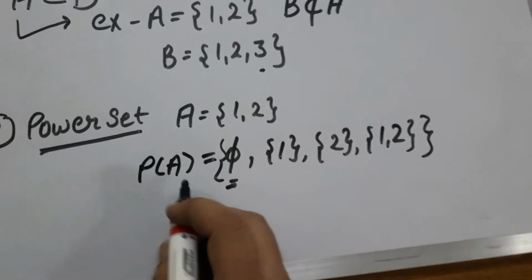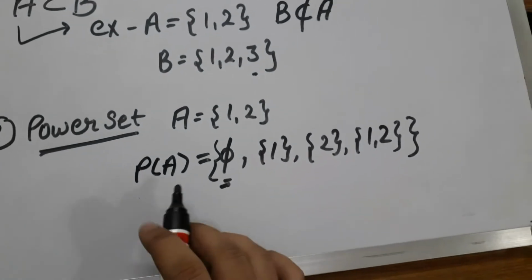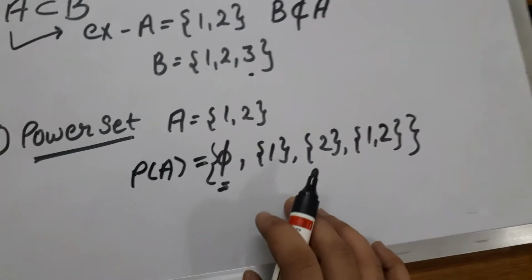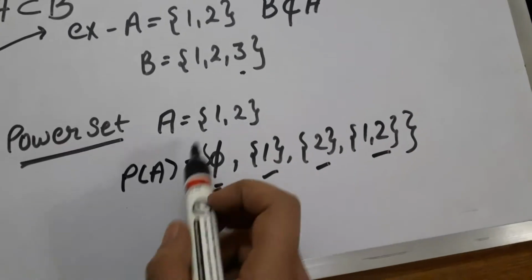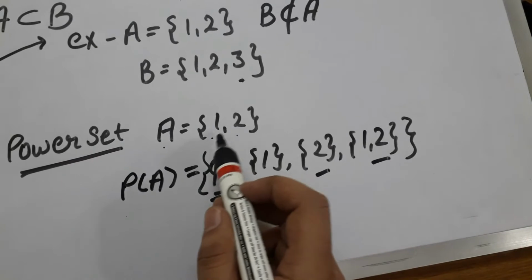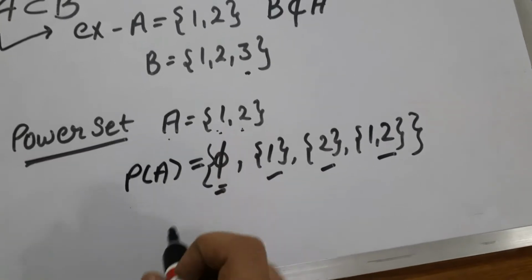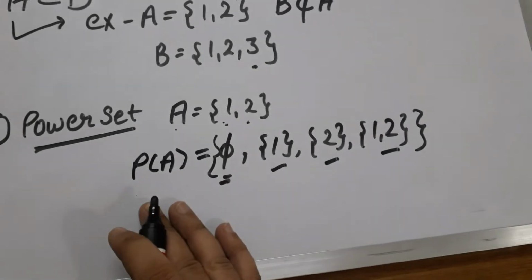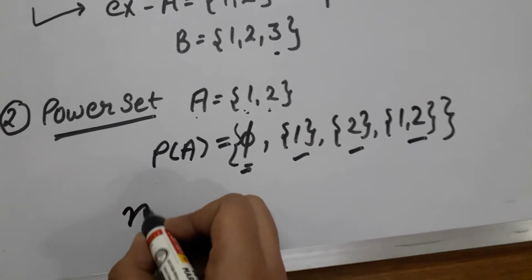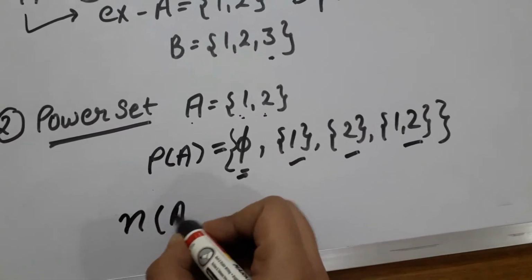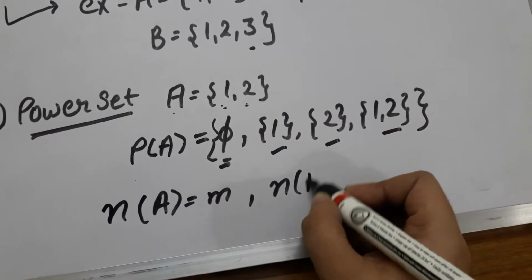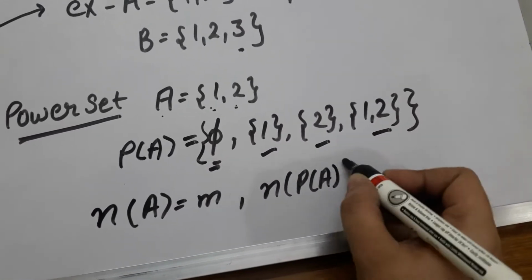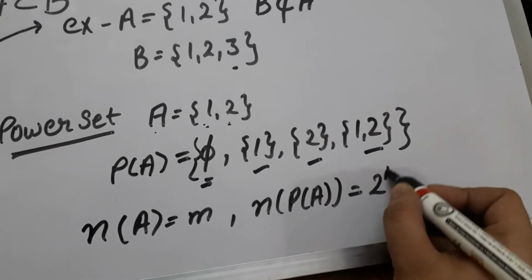P(A). One thing to note is that all the elements in a power set are sets. Here this is a set, this is a set, this is a set. But in set A, these are elements. They are not individually sets. And how do we find the number of elements in a power set? We have a formula. If the number of elements in A is equal to m, the number of elements in the power set is equal to 2 raised to the power m.